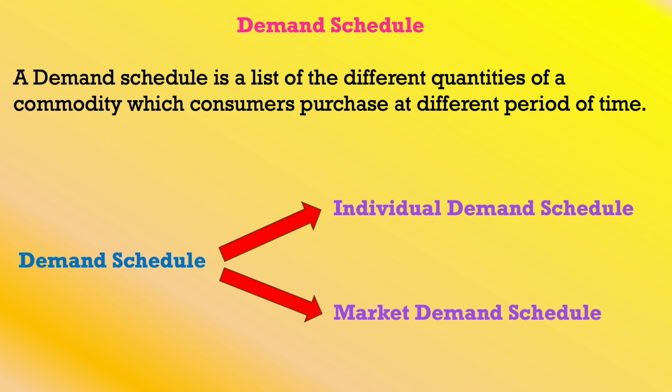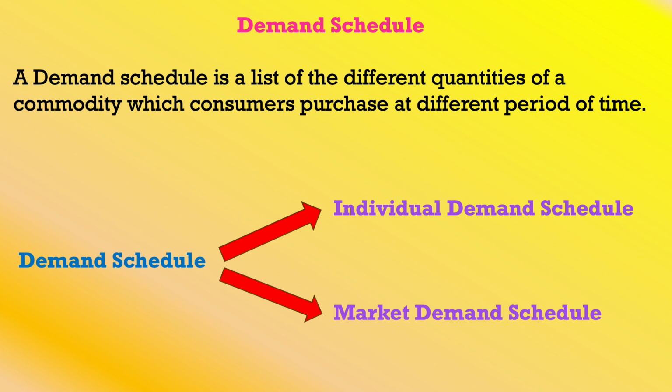We are telling about demand. When we tell about demand, you have to remember one thing: we will be discussing from the consumer's point of view, whether we are speaking about the demand schedule, the law of demand or the factors that determine demand, because consumers are the persons who demand the commodity. So the demand schedule means the list of different quantities of a commodity which consumers purchase at different periods of time.